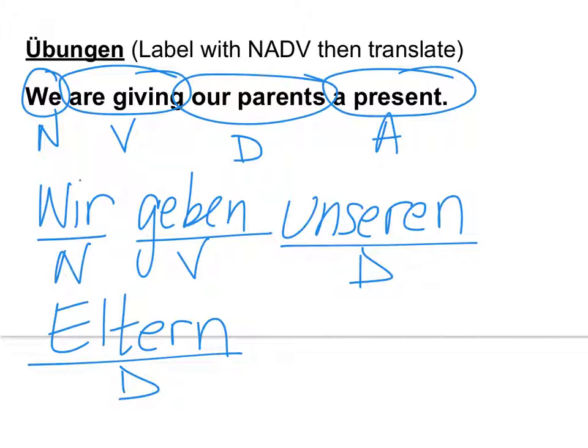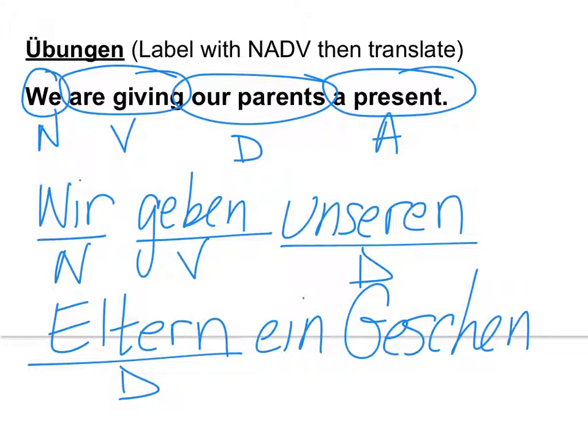And a present. How do you say the present? Geschenk. Der, die, or das? Das. Good. So we've got das Geschenk. We need to say a present, and we need to put it in accusative. What's it going to be? Neuter, down to accusative. We're looking at the ein word under neuter in accusative. Ein. And then the word for present or gift. Geschenk.